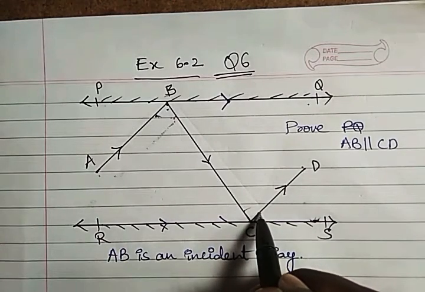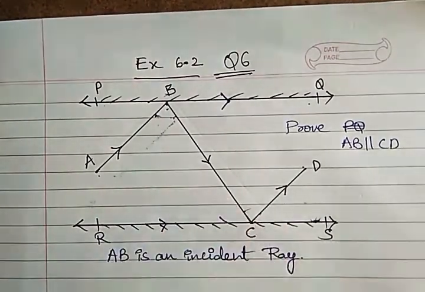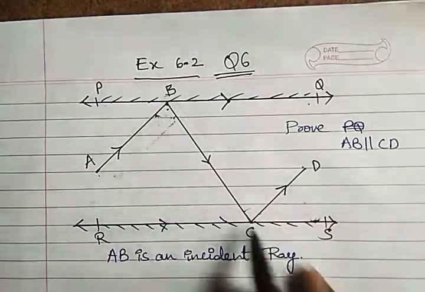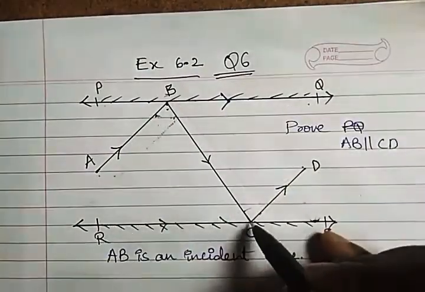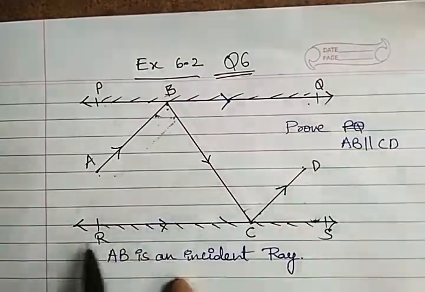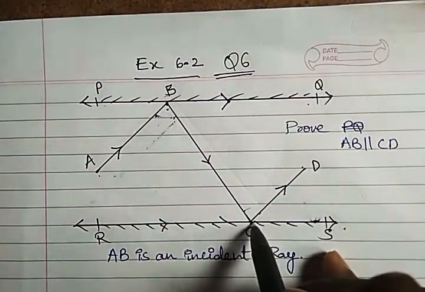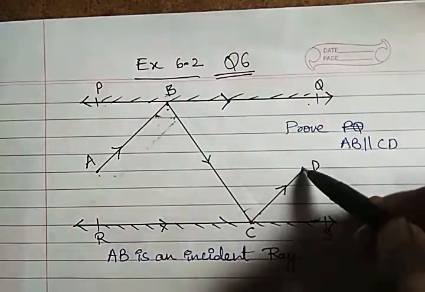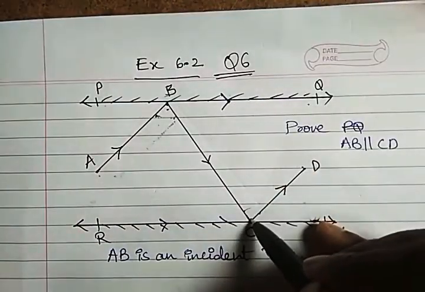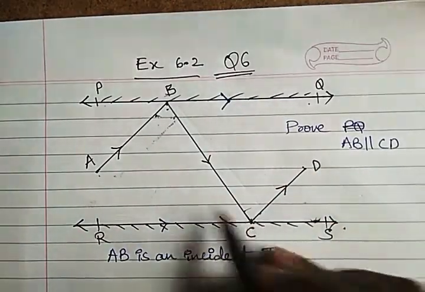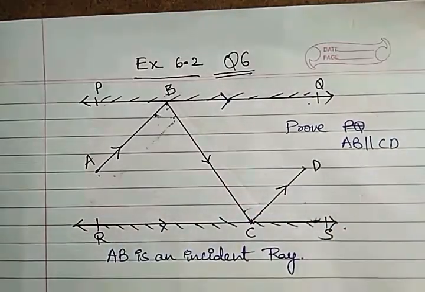If they are equal, we can say that they are alternate interior angles. BC will be a transversal. Obviously BC is a transversal for PQ and RS, which are parallel lines, but it is also a transversal for AB and CD, so when we prove it, only then can we say that AB and CD are parallel lines.